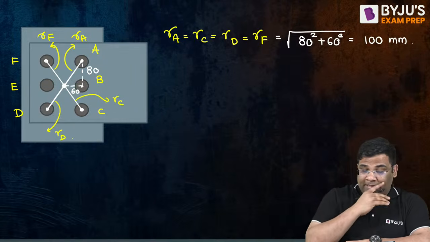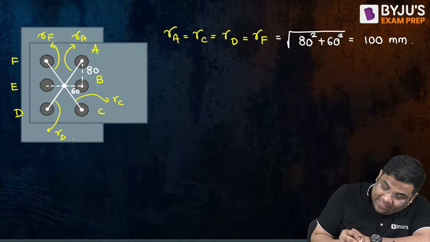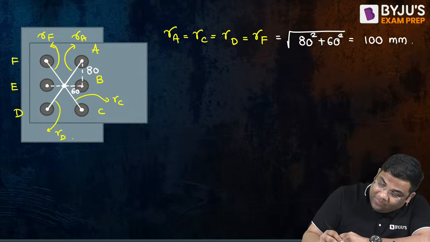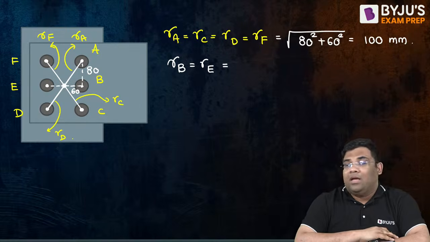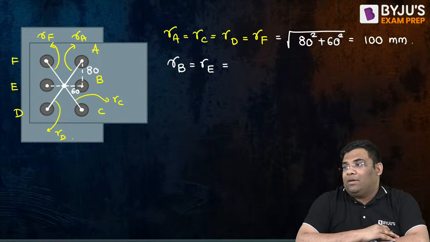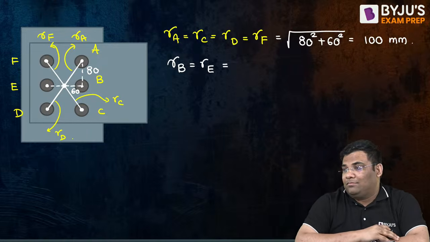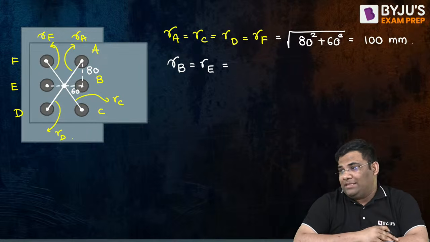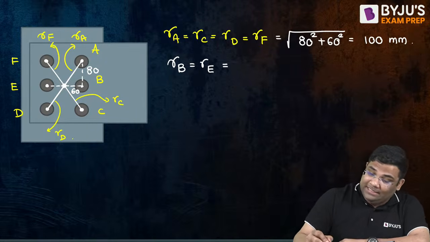Now see, for RB it is different. For RB and RE, the radial distance is different. What is the radial distance for RB and RE? For B and E, it is 60. Yes, it is 60.